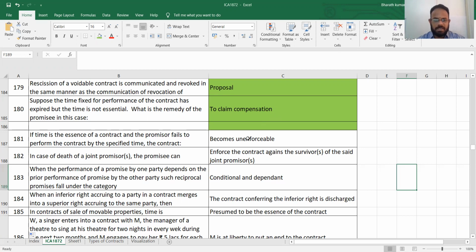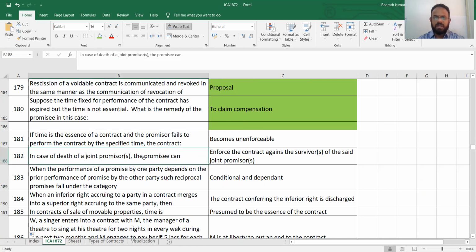If time is the essence of the contract and the promisor fails to perform the contract by the specified time, then the contract becomes unenforceable. It becomes void. They are fixing a limit. For example, within 3 months, this contract should get completed. Will we be able to complete this within that time? If it is not performed within that time, then it becomes unenforceable.